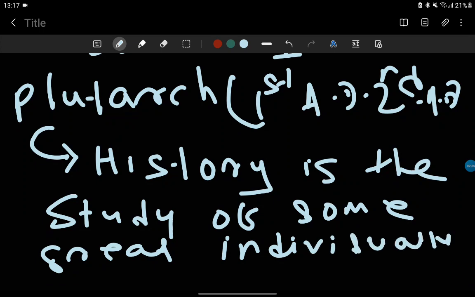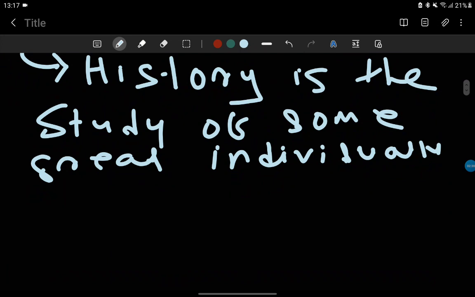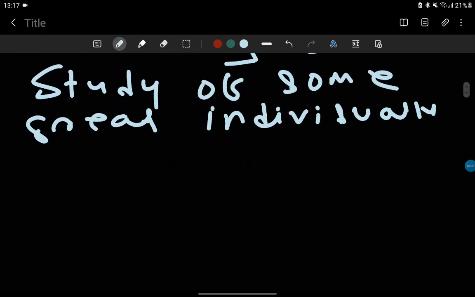Kindly pardon my handwriting because I don't have the pen to write, so I have to write with my fingers. So please pardon me and adjust with me. I hope it is readable. Also, simultaneously going with my voice, you can write the things clearly and read the things clearly. So let us continue with our lectures.